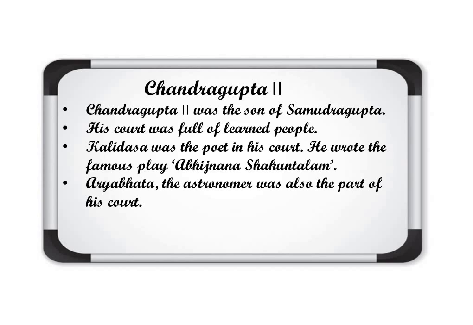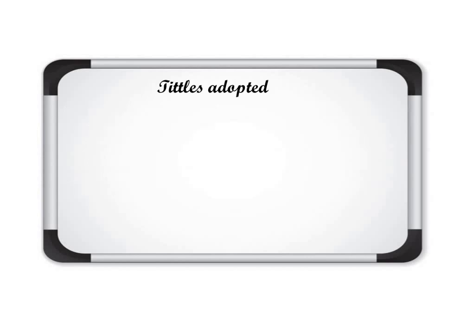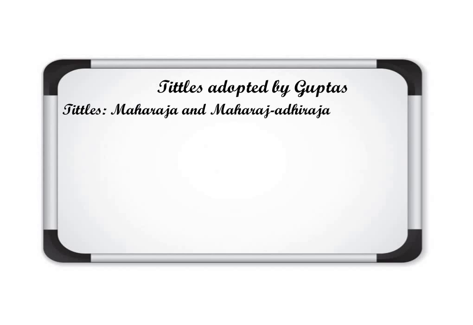Clear? Now we'll discuss some of the titles used by the Gupta emperors like Samudragupta and Chandragupta I. They were using titles with their names. The main titles we discuss here are Maharaja and Maharaja Dhiraj, and Raja, which the earlier rulers were obviously using. So three are described here: Raja, then greater than that Maharaja, and then Maharaja Dhiraj.